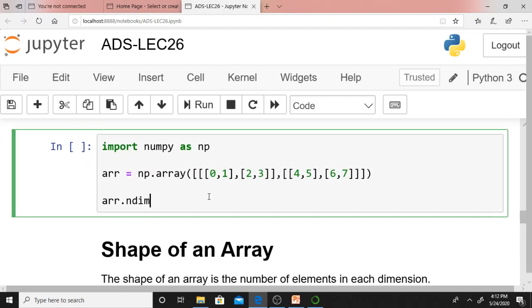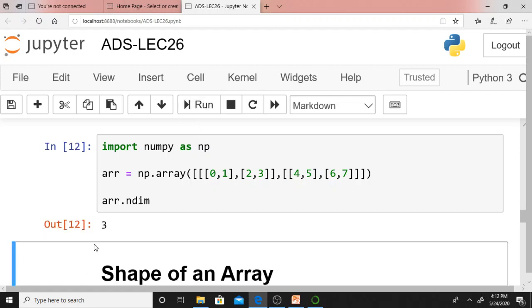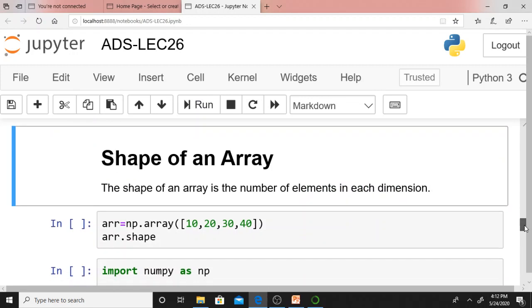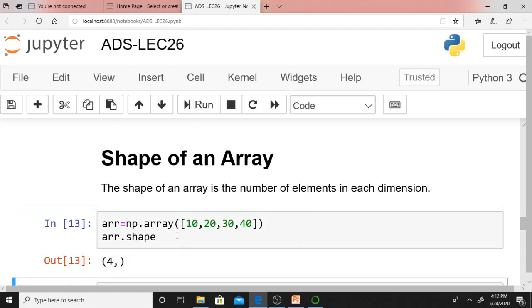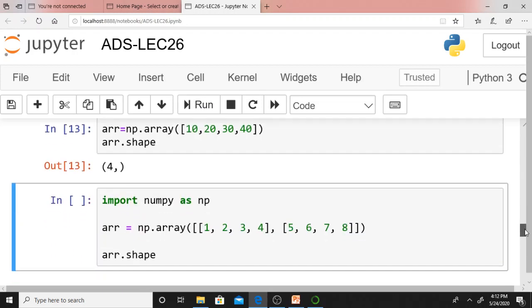This is a 3 by 3 matrix. This is a 2 by 2 matrix. This is a 2 by 2 matrix. Two 2 by 2 matrices means it is a 3-dimensional matrix. Therefore, ndim returns 3. This I already discussed. Shape means it will return the number of elements in each dimension. What is this? Treat it as a column vector. There will be 4 rows and 1 column. Therefore, it's displaying like that.